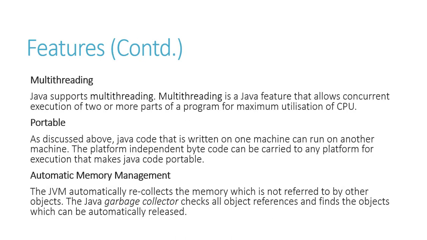Next, multi-threading. Multi-threading means basically I can perform more than one task. Let's assume I'm using my computer to write something in a Word document. I can at the same time also listen to music. That means I'm performing two to three tasks at the same time. So this is possible on the computer. I want my program to be able to do multiple things at the same time. I can do that using multi-threading.